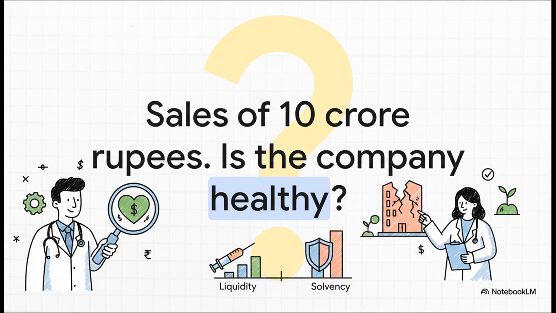Imagine a company has sales of 10 crore rupees. 10 crores. Sounds fantastic, hai na? But hold on. Does that one big number automatically mean the company is super healthy? What if, just what if, it's spending 11 crores just to get those 10 crores in sales? See, suddenly that big number doesn't look so good. It's not telling us the full story at all.